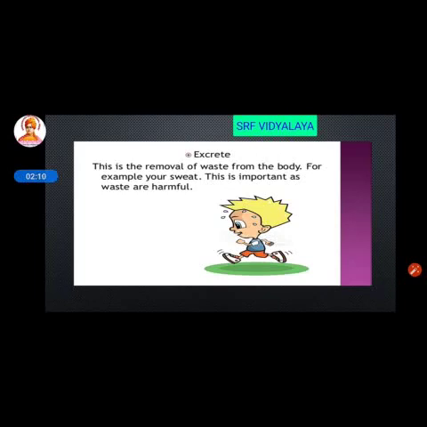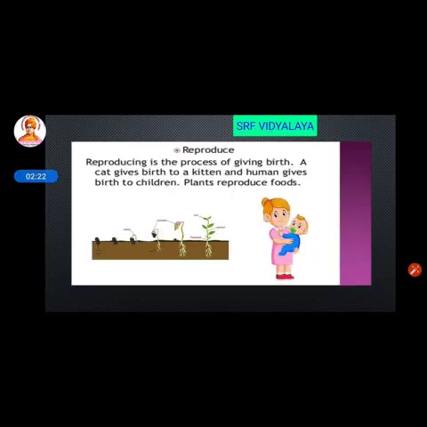Excretion. Excretion is nothing but removal of waste from the body. Here the example is sweat. Sweat is the waste substance excreted from the body to stay healthy. Next one is reproduce. Reproduce is the process of giving birth. All living organisms reproduce and produce young ones.